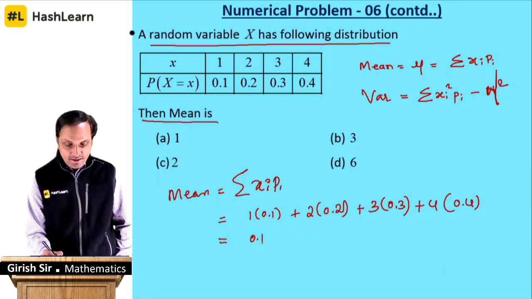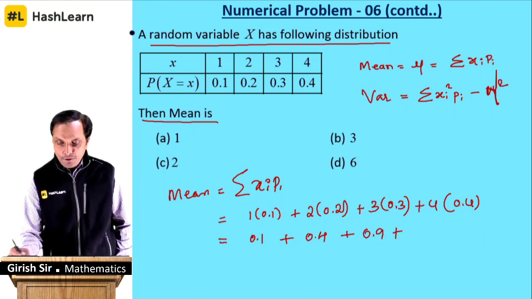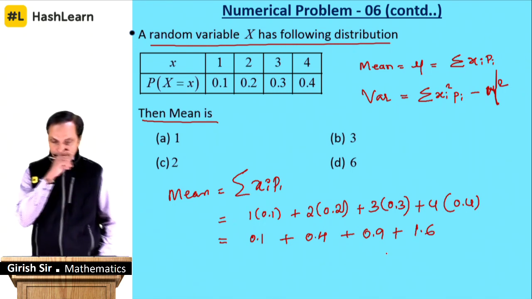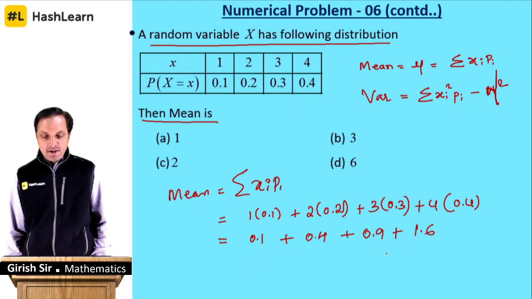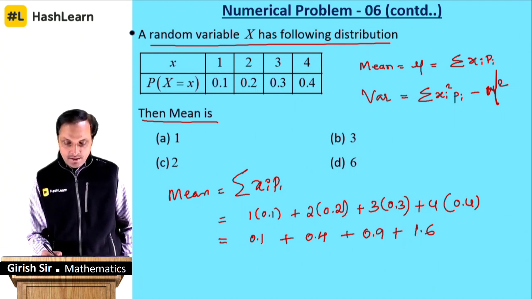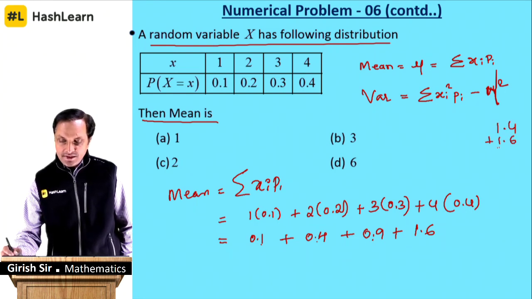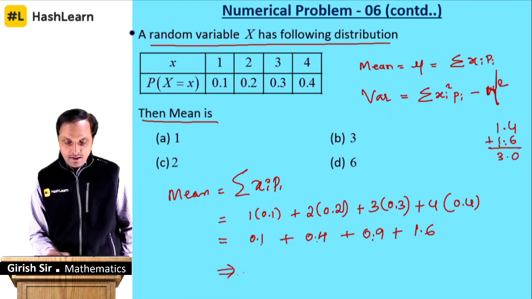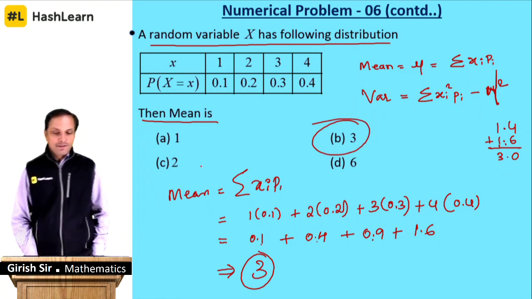1 into 0.1, 2 into 2 is 4, that will give you 0.4, 3 into 3 is 9, that will give you 0.9, 4 4s are 16, that will give you 1.6. So finally, what does that give you? This is 0.1, 0.4, 0.9, that will give you 1.4 plus 1.6, 10, carry 1, will give you 3. So your mean is 3, which is reflecting in option B, and that is the option you need to mark.